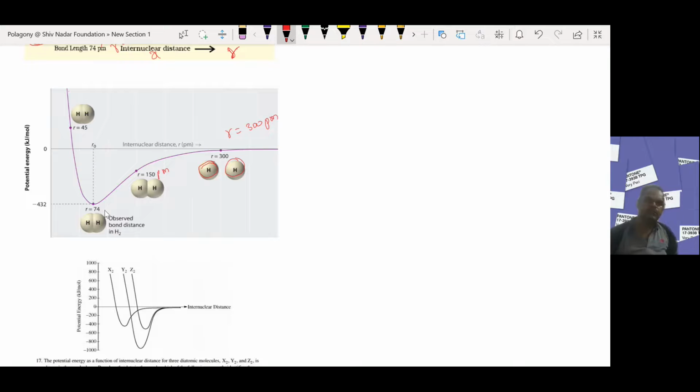If you decrease the R value to 74 picometers, what happens? The attraction forces increase, and the potential energy of the hydrogen atoms decreases. As per this graph, when the R value reaches 74 picometers, the covalent bond is formed between the two hydrogen atoms.